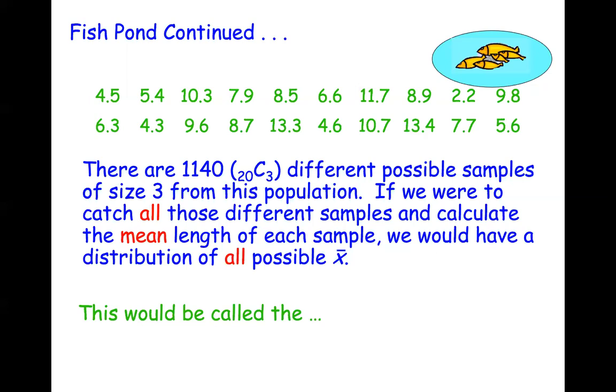We have 4 rules when it comes to a sampling distribution for sample means. Here we go. Rule number 1. We talked about this in the homework with number 6. The center of your sampling distribution will be at the population mean.